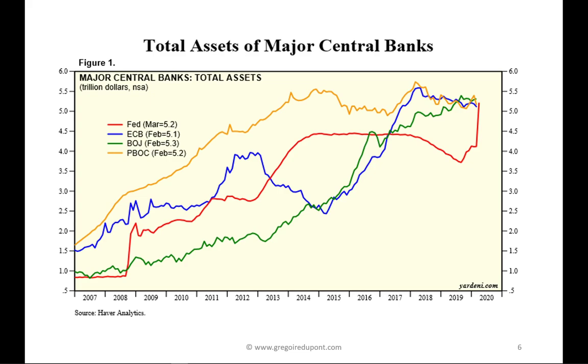The only problem that we can raise here is that the size of the GDP of those countries is very different. If we take the US, they make roughly 24% of the world GDP. China is more or less the same as Europe, making 16%. But Japan is only 6%. So as we can see here, the size of the balance sheet versus the GDP is quite different.